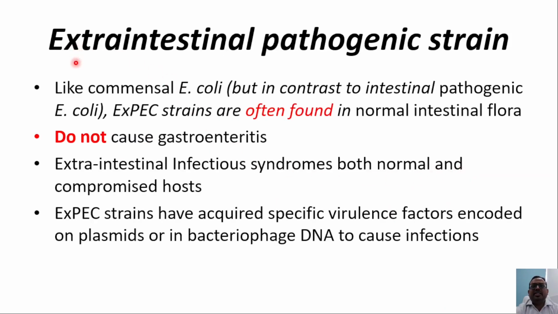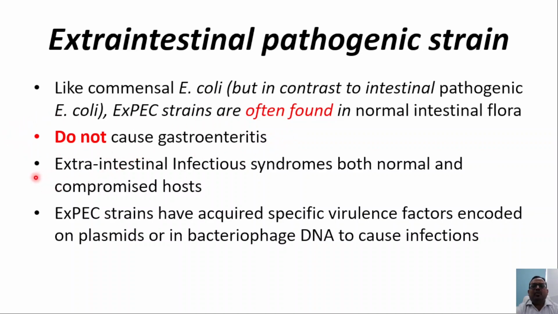So let's see the extraintestinal pathogenic strain, the third type of strain which I talked about. These strains, as the name explains, cause extraintestinal manifestations like the commensal E. coli strain. They are also found in the normal intestinal flora, but they differ in that they are not causing any gastroenteritis symptoms.